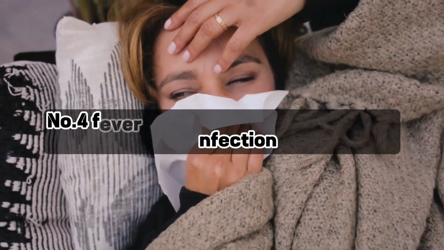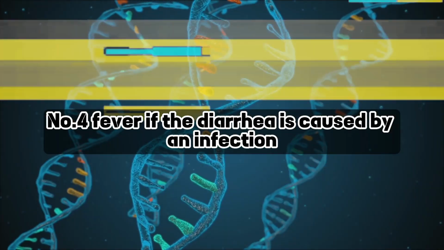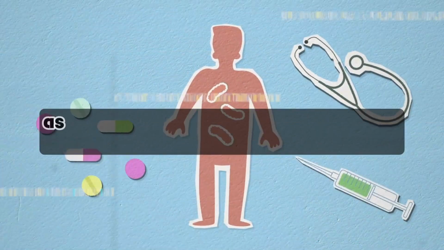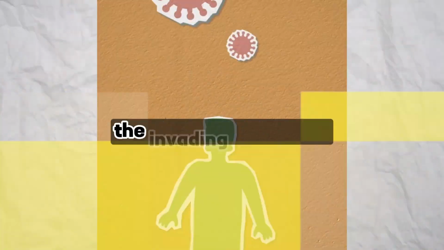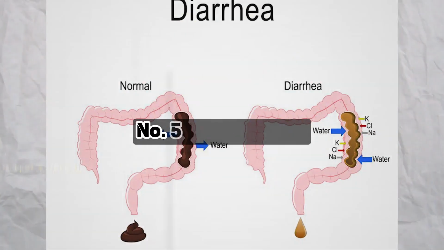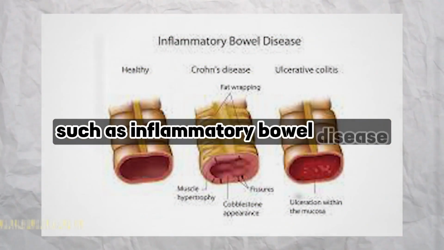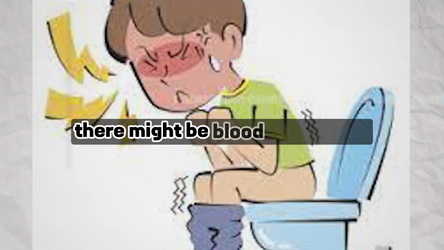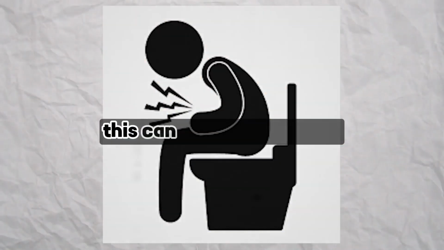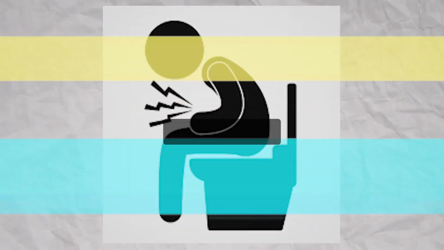Number 4, fever. If the diarrhea is caused by an infection, fever might be present as the body's immune system responds to the invading pathogens. Number 5, blood in stool. In certain conditions, such as inflammatory bowel disease or infections, there might be blood in the stool. This can range from bright red blood to tarry, black stools.